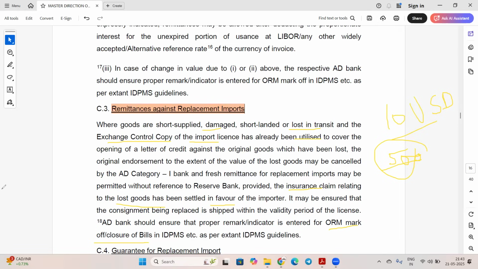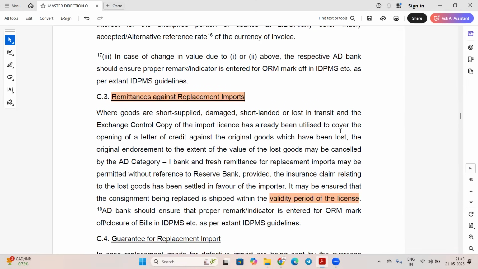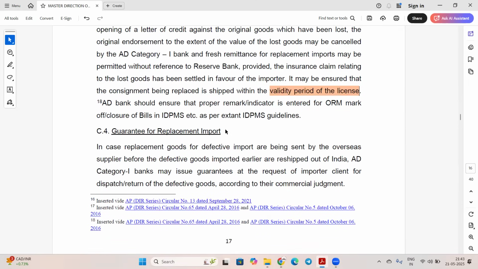So let's see next. This is for remittance against replacement, and they have to do it within the validity period of the license. This you can remember. Okay. Next is guarantee for replacement import.